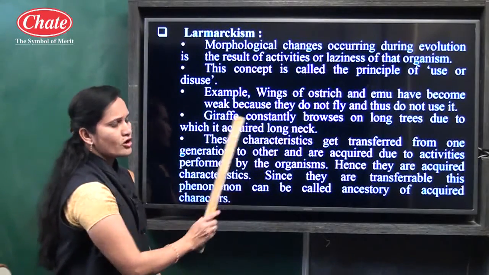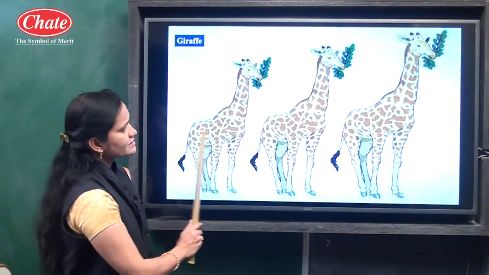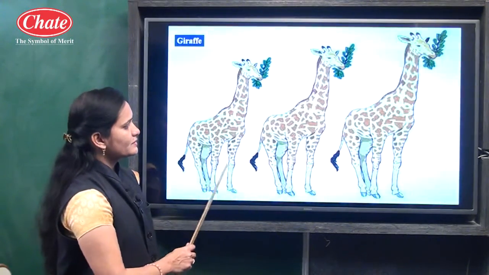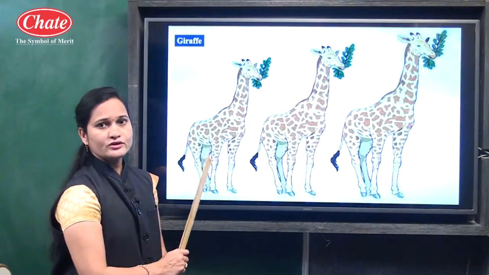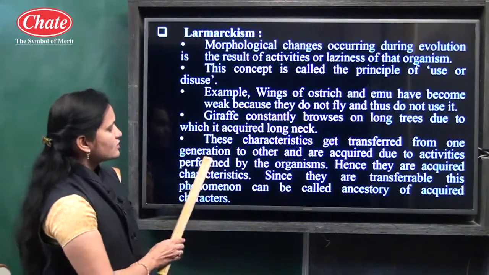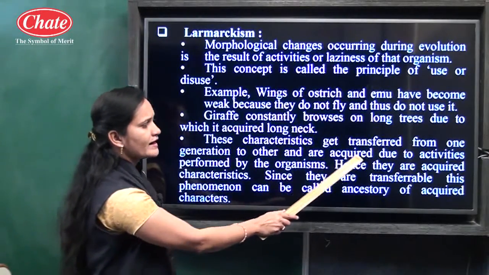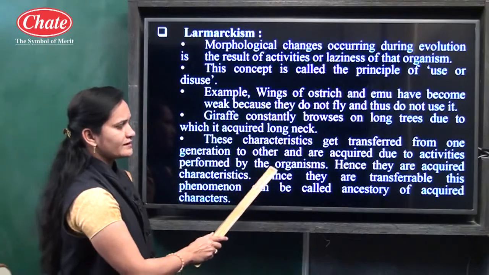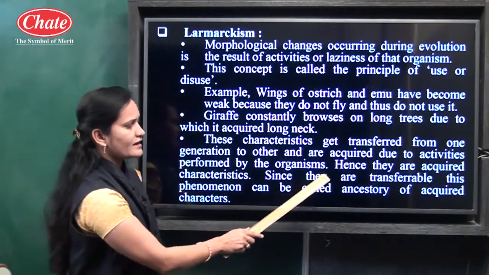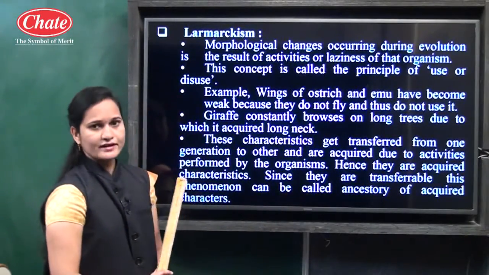due to which it acquired a long neck. In the next slide, if we see the picture related to the giraffe, observe it carefully. The neck of the giraffe has become too long due to browsing on leaves of tall plants. So it is one type of acquired character. These characteristics get transferred from one generation to the other and are acquired due to the activities performed by the organism, and hence they are acquired characteristics and they are transferable. This phenomenon can be called the inheritance of acquired characters.